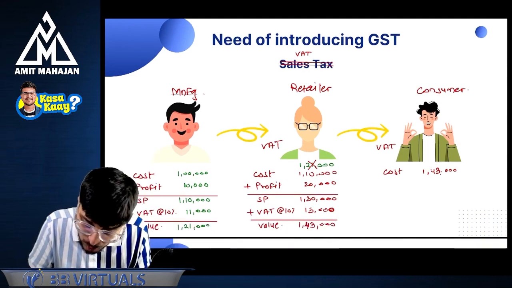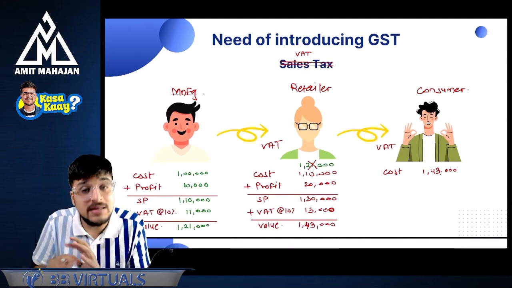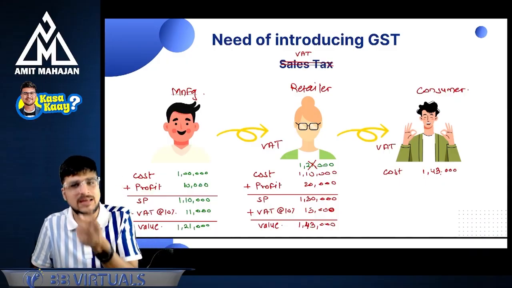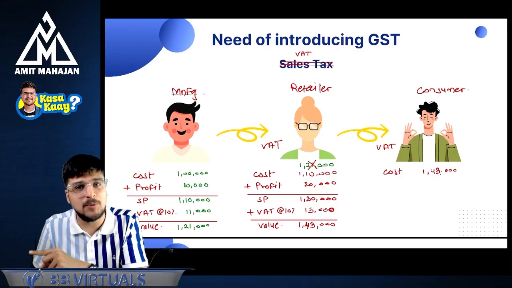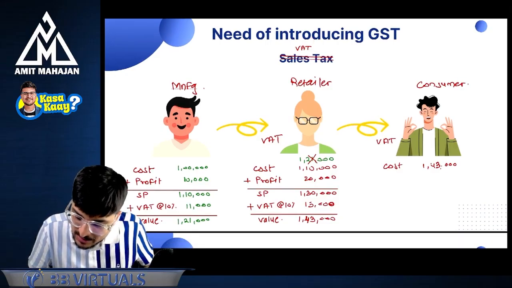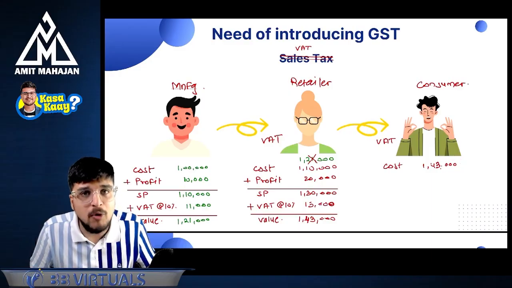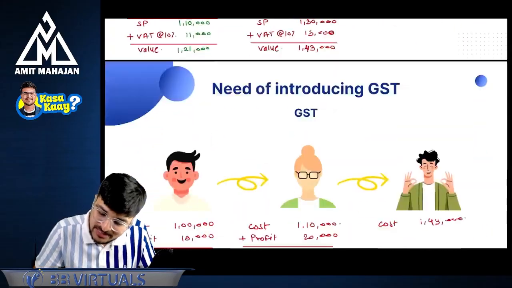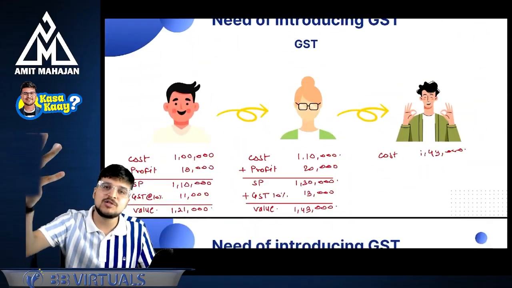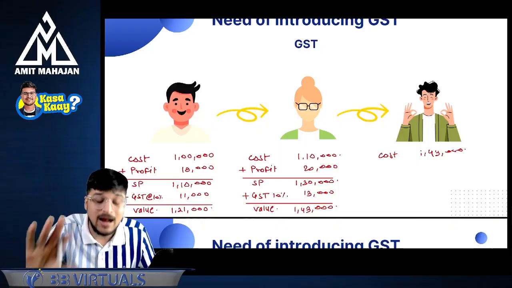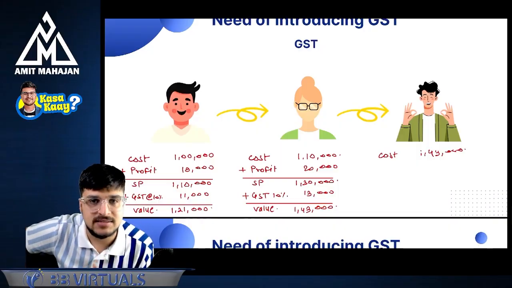As I have proved, this is not the reason for the introduction of GST, and that's why we were checking step by step. Is this the problem? Was VAT the problem? No. We understood that when VAT was there, the burden which will come on the consumer is going to be 143 only. If GST is there, ultimately the cost for the consumer is 143 only. So there is no problem in VAT, and this is not the reason for introduction of GST.